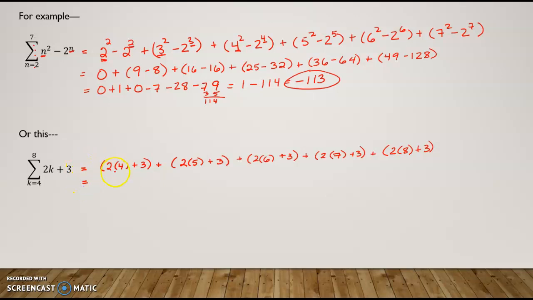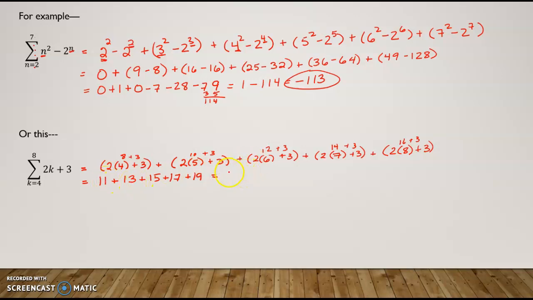So you have 8 plus 3 is 11, 10 plus 3 is 13, 12 plus 3 is 15, 14 plus 3 is 17, and then 16 plus 3 is 19.